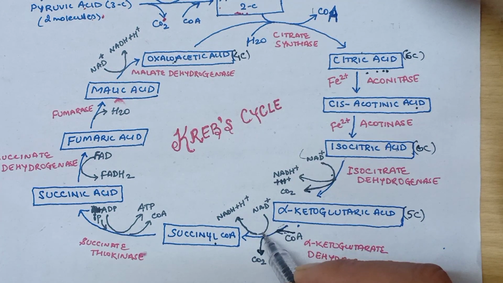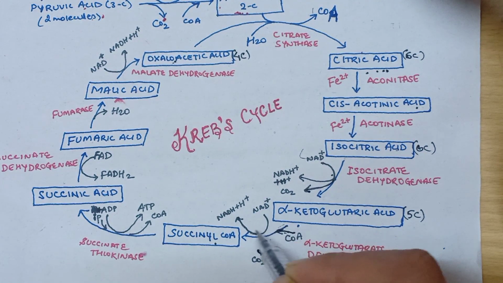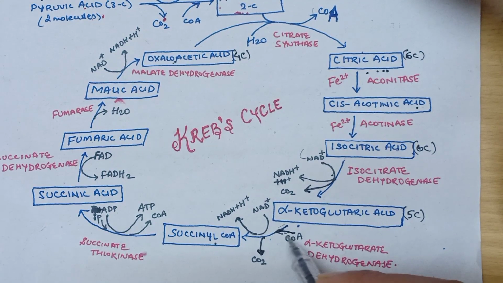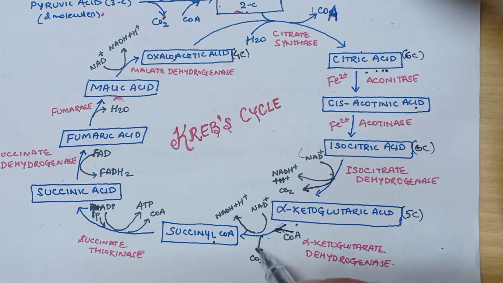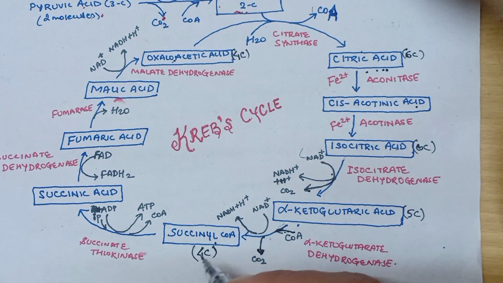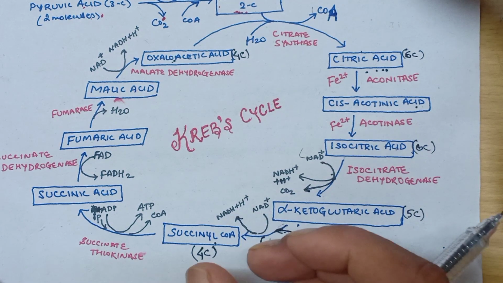So there will be removal of hydrogen, which will be taken up by NAD+ and will get converted into NADH and H+, and during the process there will be addition of coenzyme A. So this process will take place with the help of enzyme alpha ketoglutarate dehydrogenase. And because there is removal of 1 carbon dioxide molecule, the resultant product, that is succinyl coenzyme A, will have 4 carbon.